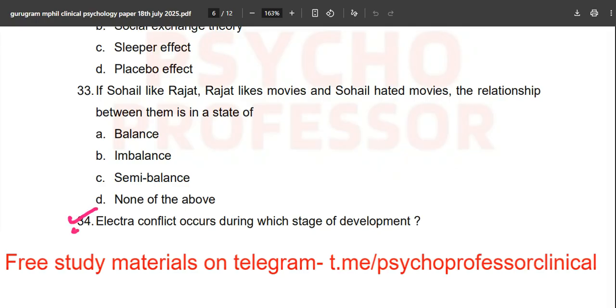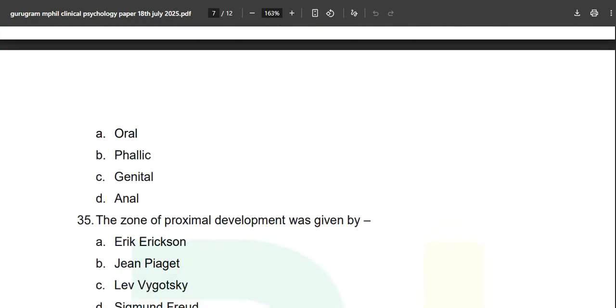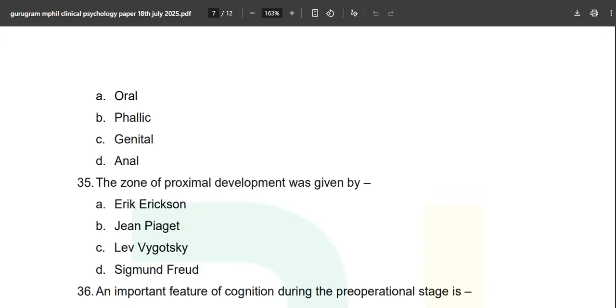Now, the Electra conflict occurs during which stage of development? Every student sitting in the exam hall will mark this correctly. If you have marked this question incorrectly, then this exam is not yours. You have to give it next time.